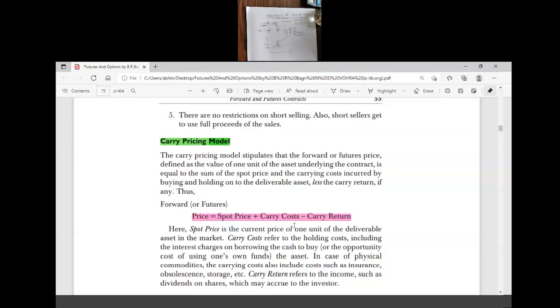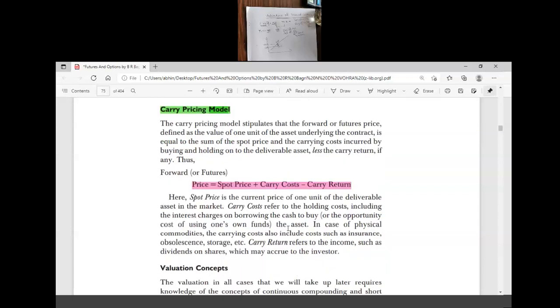Again, I'll repeat. There are a number of methods to value forward and future contracts, but we are going to follow the cost of carry model. So what are the assumptions for pricing of financial contracts? There are some basic assumptions that should be fulfilled before valuation of a financial contract. This is the normal assumption for every valuation.